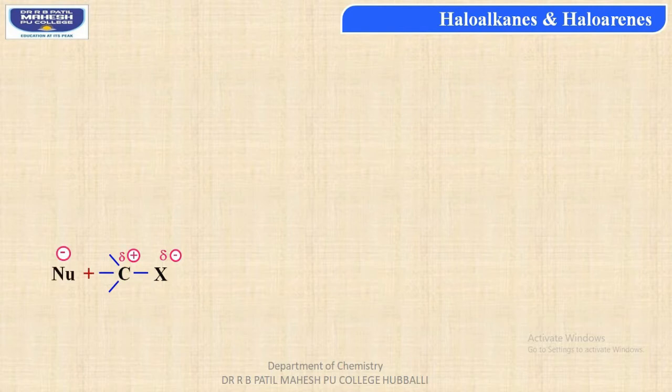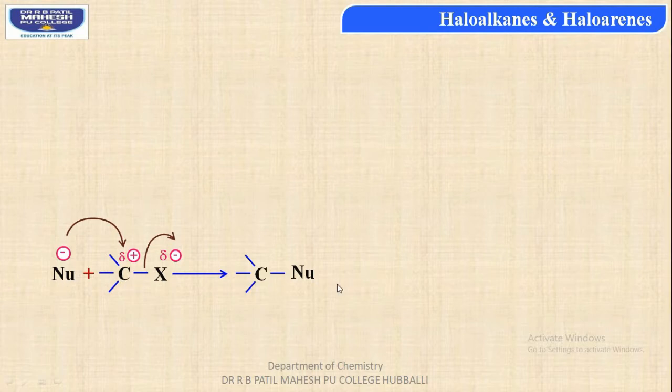Now students, if we add a nucleophile, then this nucleophile displaces or substitutes the halogen from the haloalkane and attacks the electron deficient center, that is the carbon atom, with the removal of halogen as halide anion, resulting in a single covalent bond of the nucleophile with the carbon.